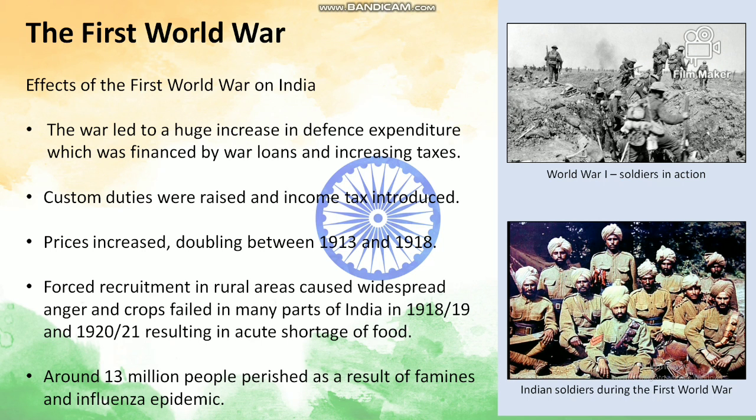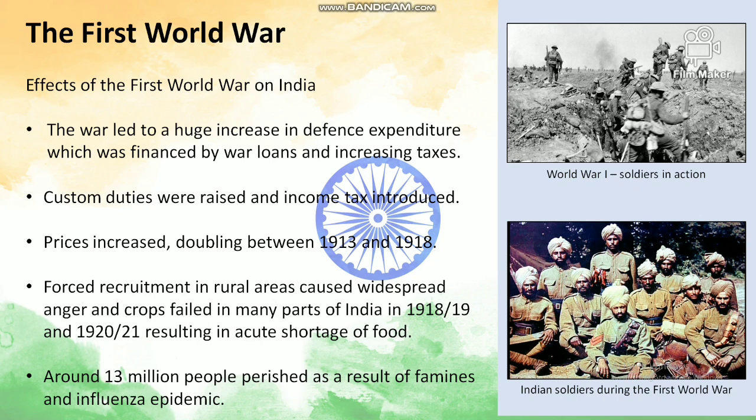Now, we are going to read about the First World War. First World War was fought from 1914 to 1919 between the Allied and the Central Powers. The Allied powers were Great Britain, France, Russia, Italy, Romania, Japan and US, and the Central powers consisted of Germany, Austria-Hungary, Bulgaria and Ottoman Empire.